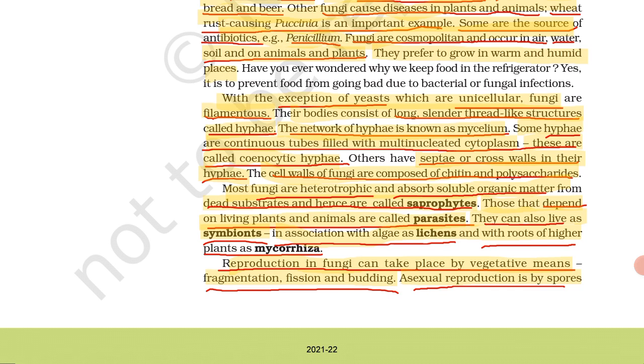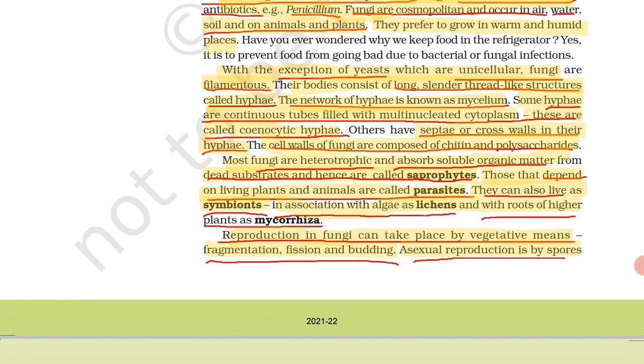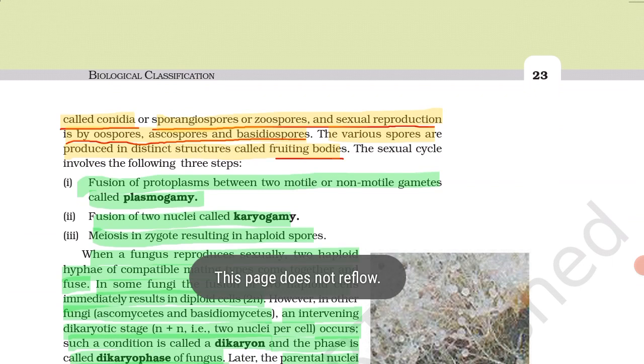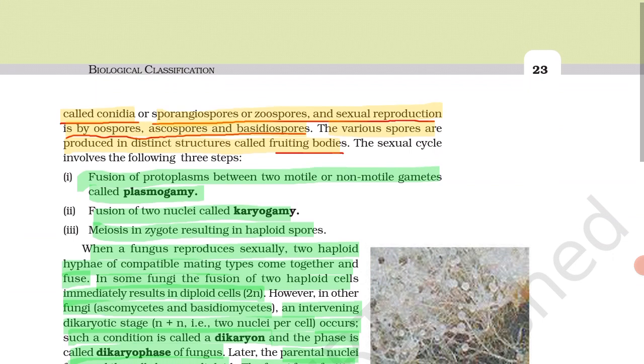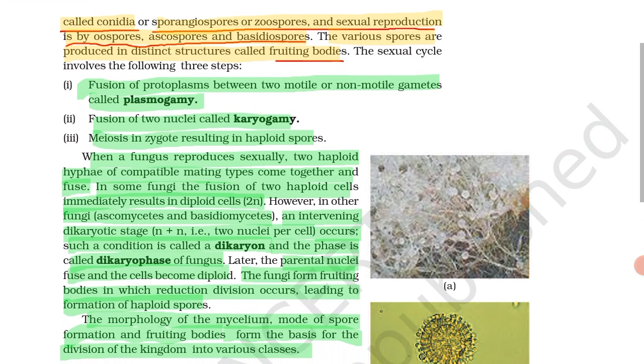Reproduction in fungi is by vegetative fragmentation, fission and budding. Next, asexual reproduction is by spores called conidia, sporangiospores, zoospores. They may ask a question like: asexual reproduction in fungi is by what? The answer is conidia, sporangiospores, zoospores. And sexual reproduction is by oospore, ascospore and basidiospore. Spore-producing structures are called fruiting bodies.